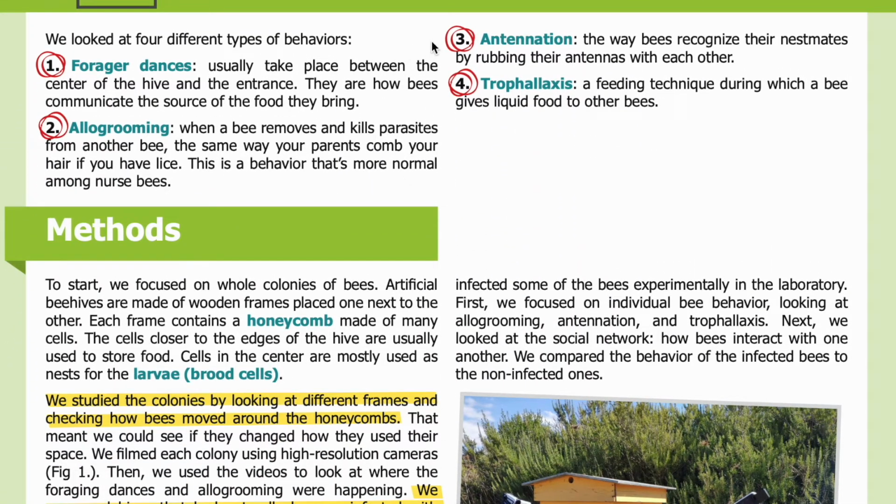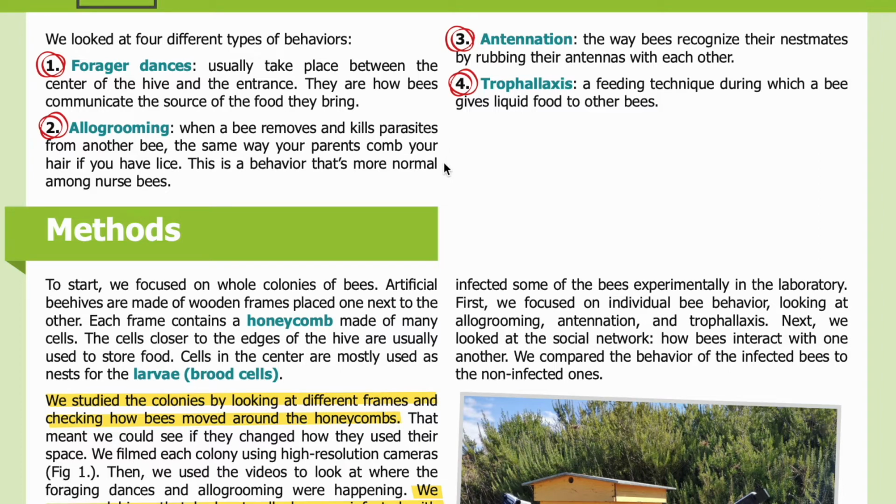We looked at 4 different types of behaviors. 1. Forager dances. Usually take place between the center of the hive and the entrance. They are how bees communicate the source of the food they bring. 2. Allogrooming. When a bee removes and kills parasites from another bee, the same way your parents comb your hair if you have lice.